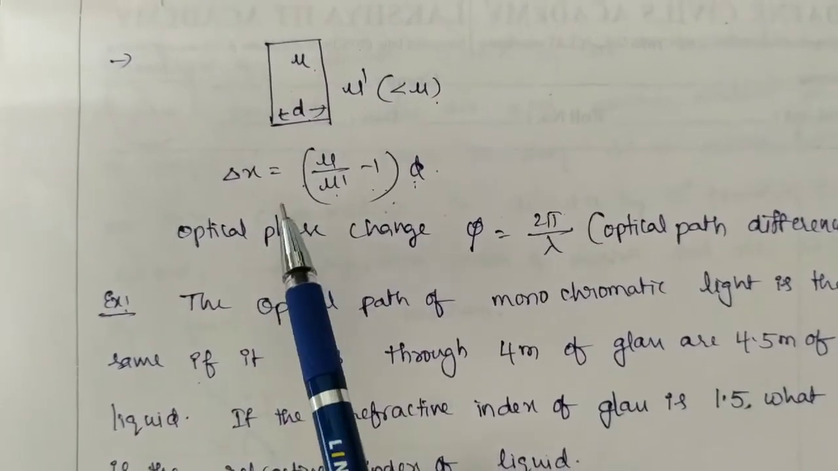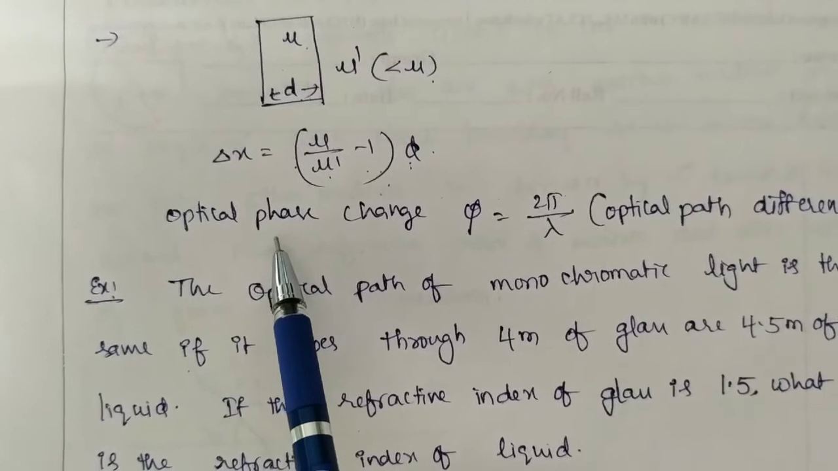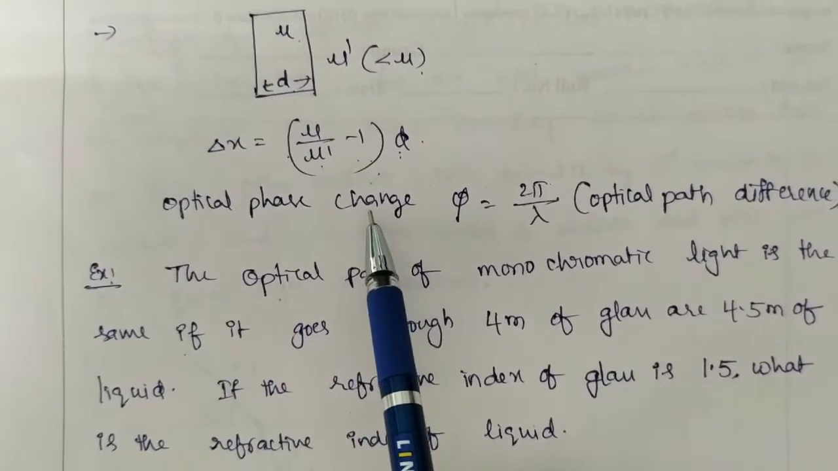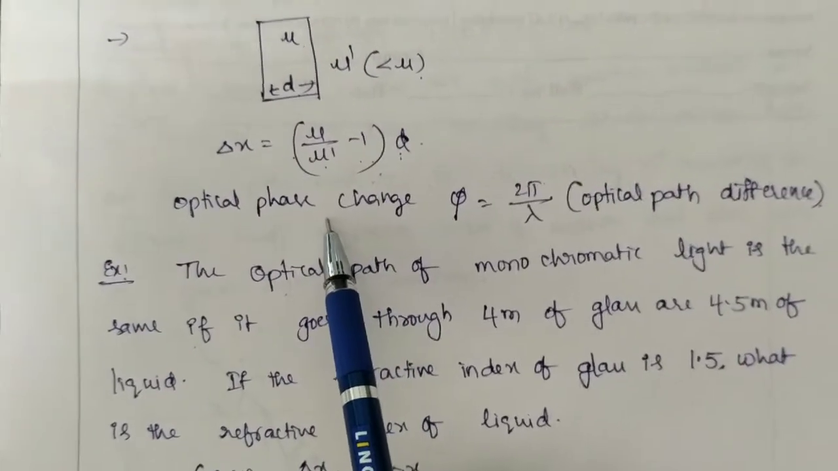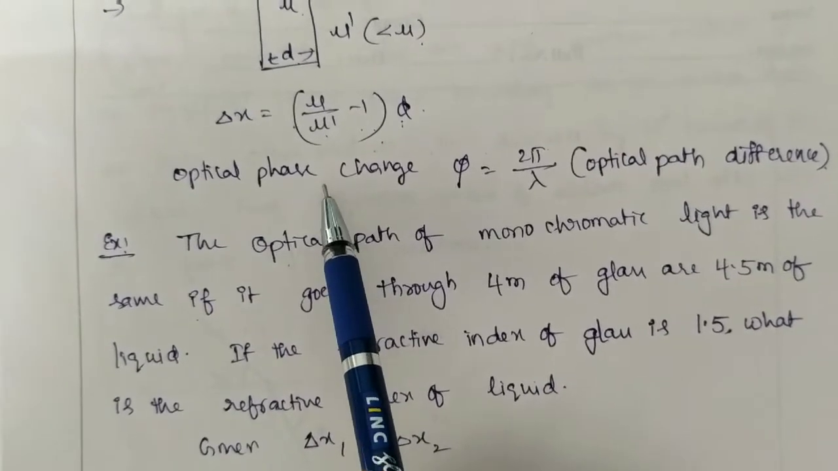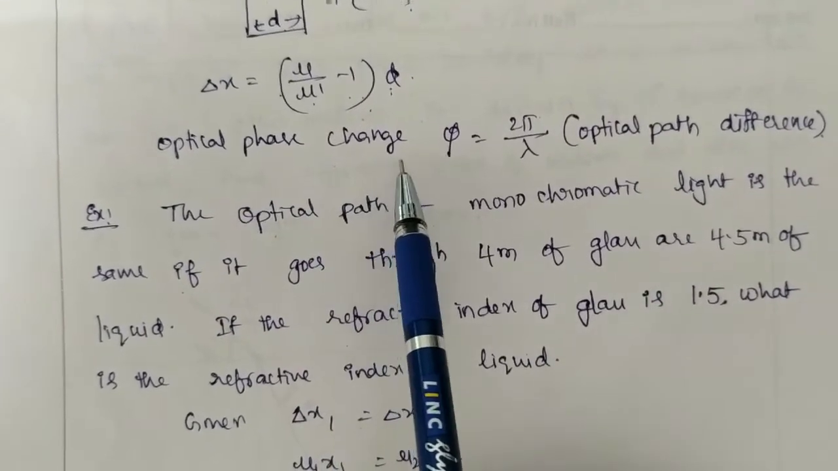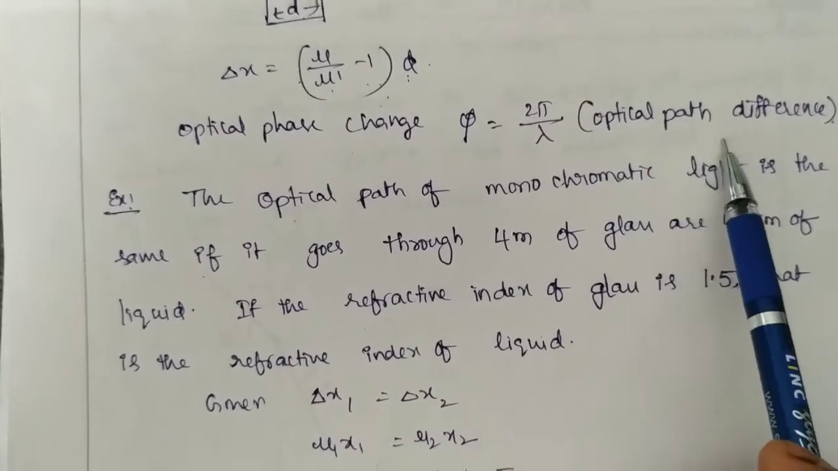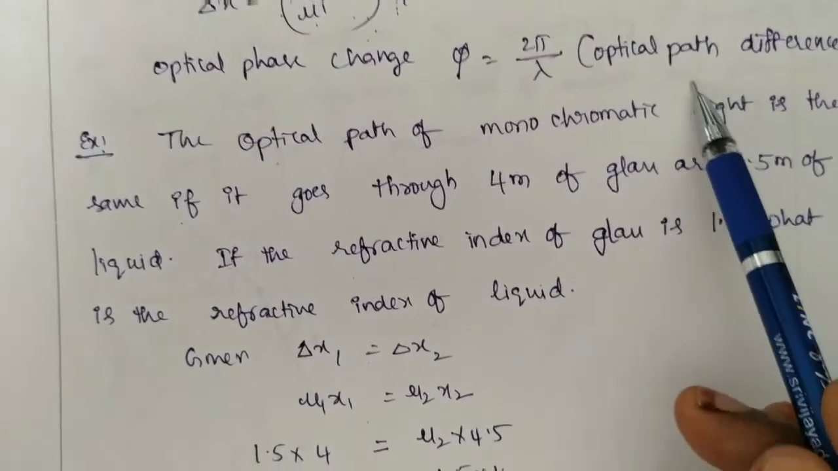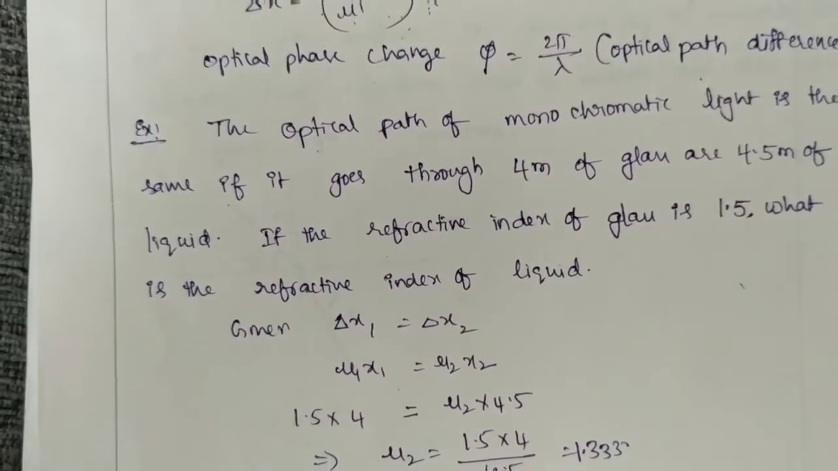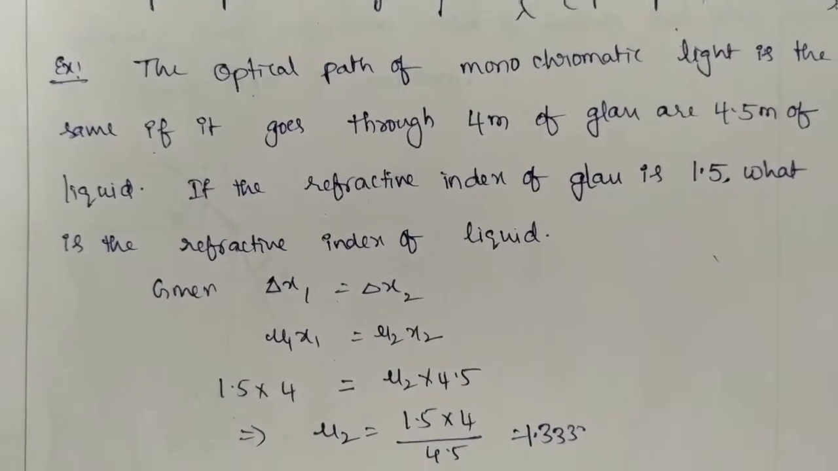By knowing the path difference, you can calculate the phase difference. You know the relation between the phase difference and path difference, which you have studied in wave motion. The phase difference phi is equal to 2 pi by lambda into path difference. So from that you can calculate the phase difference. Now see a few problems based on that concept.